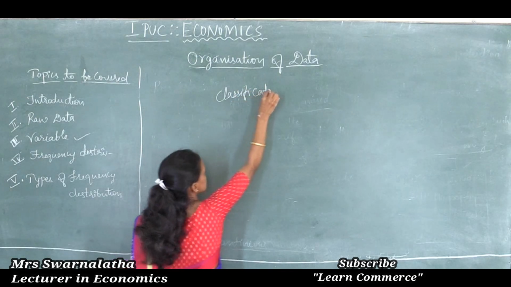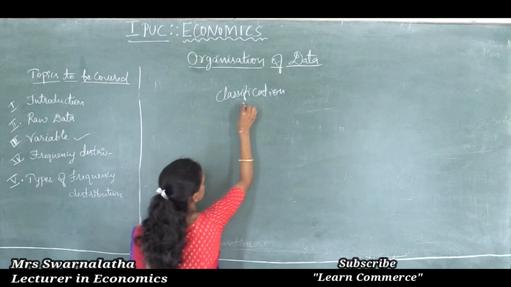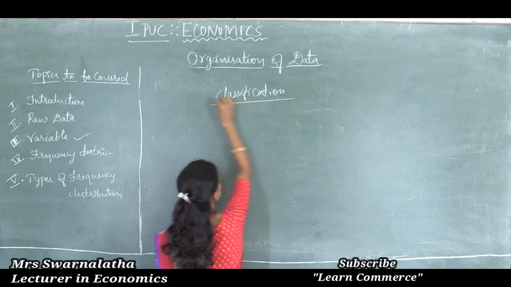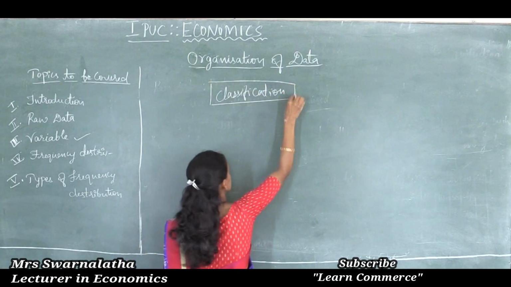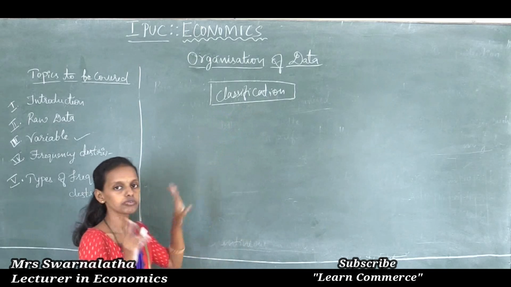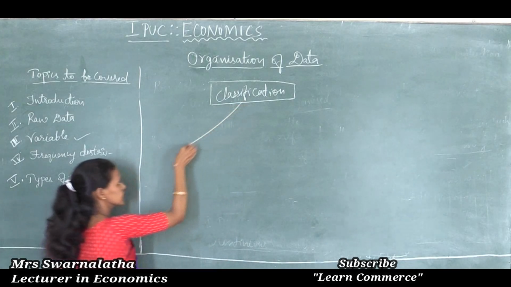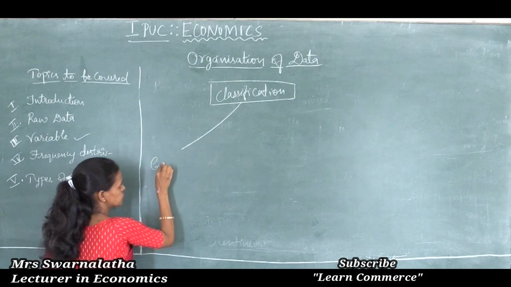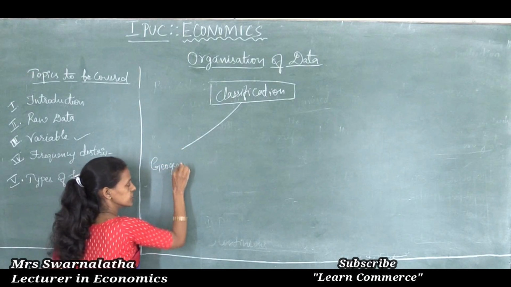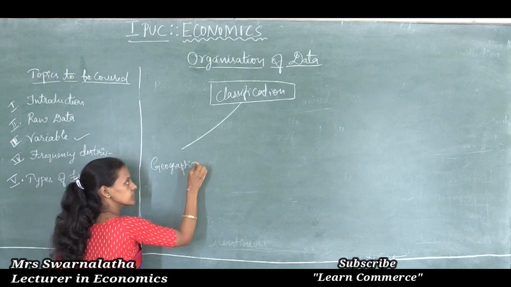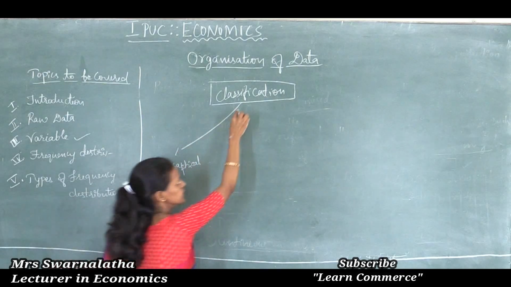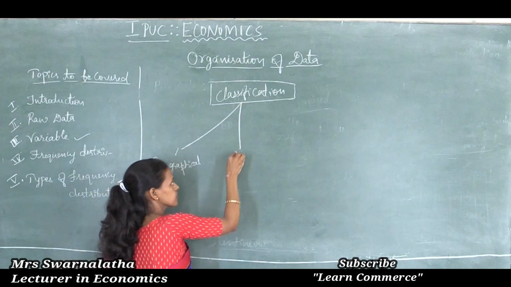Classification brings raw data into particular order. So, there are mainly four classifications. First one, geographical classification.